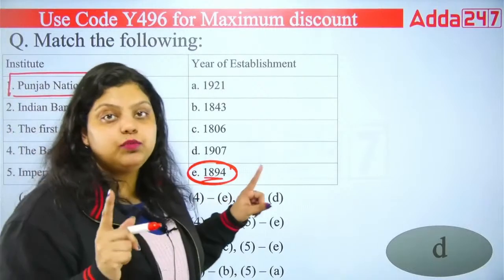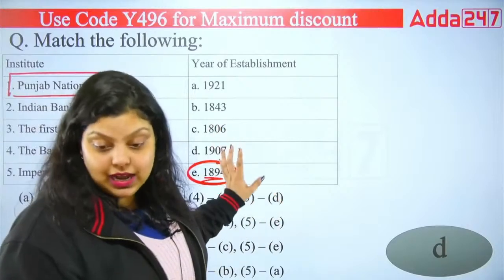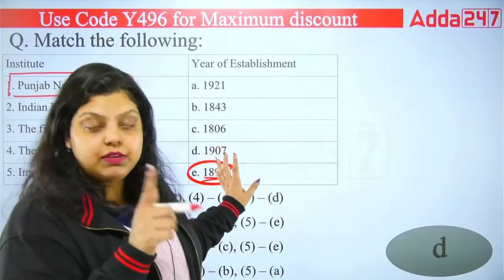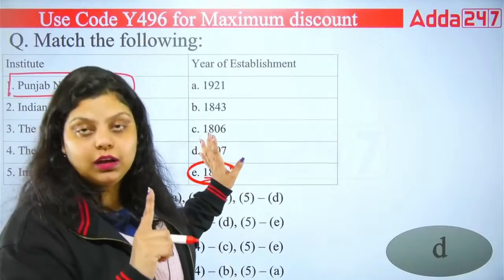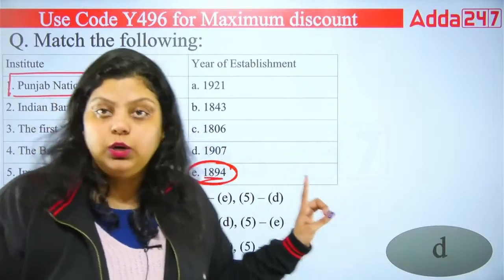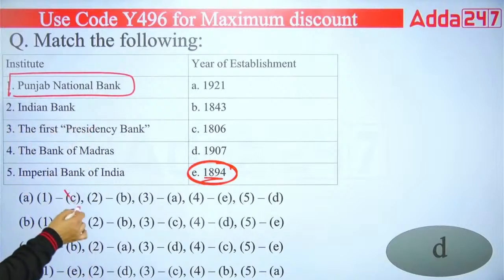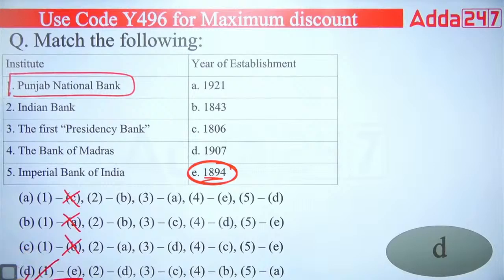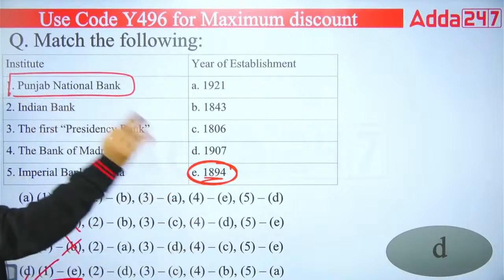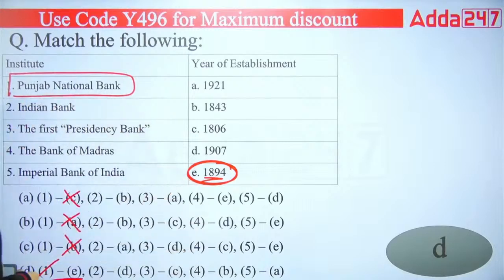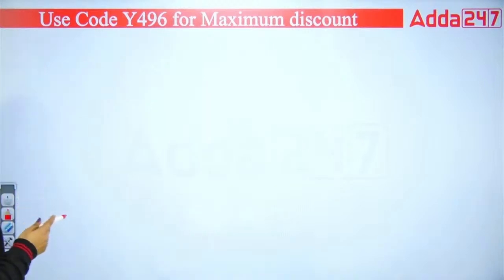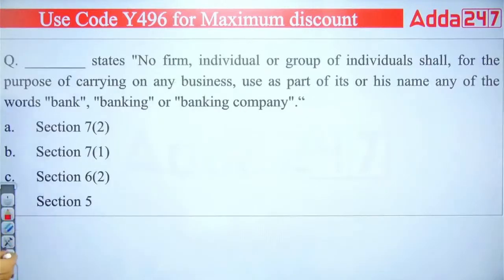The book gives 1874, but the right establishment year is 1894. Do not get confused. So first is E. Only the D option has first as E. So if you have matched this, you do not have to go further. Always make sure you use the elimination method to answer the question.